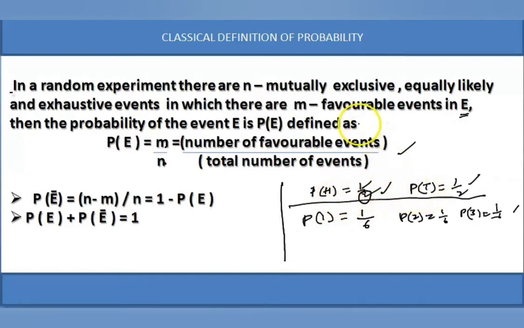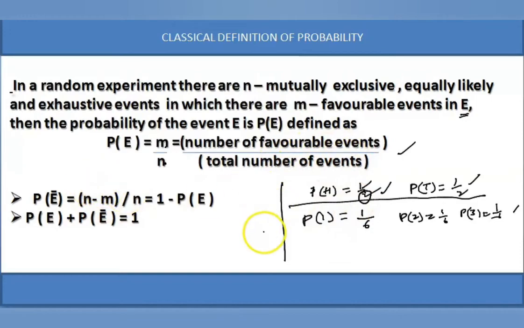Head union tail becomes the sample space, so they are exhaustive events. So if there are n mutually exclusive, equally likely and exhaustive events in which m are favorable events and the event is denoted by E, then P of E is the number of favorable events by the total number of events.